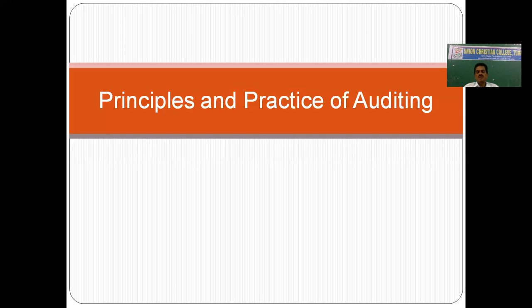or at the time of recording, instead of 1000 he records only 100 rupees. Okay, that is called error of omission, partial or full omission. Next one is compensating error.